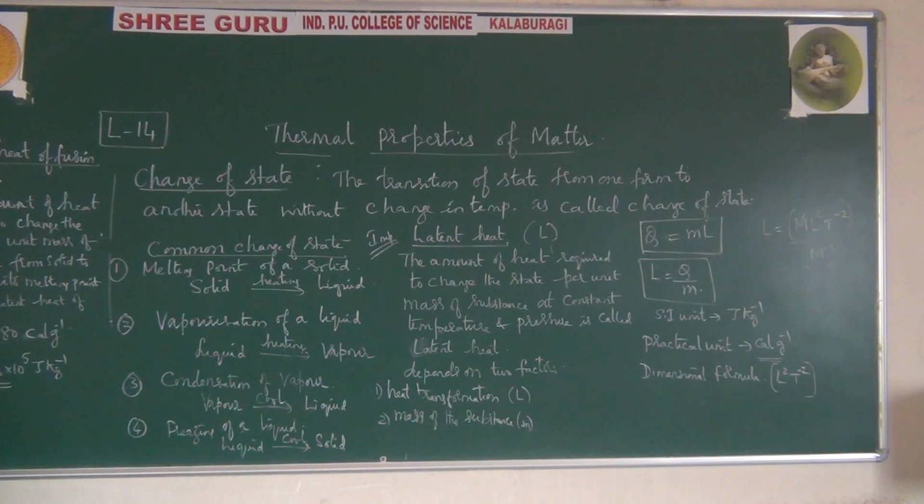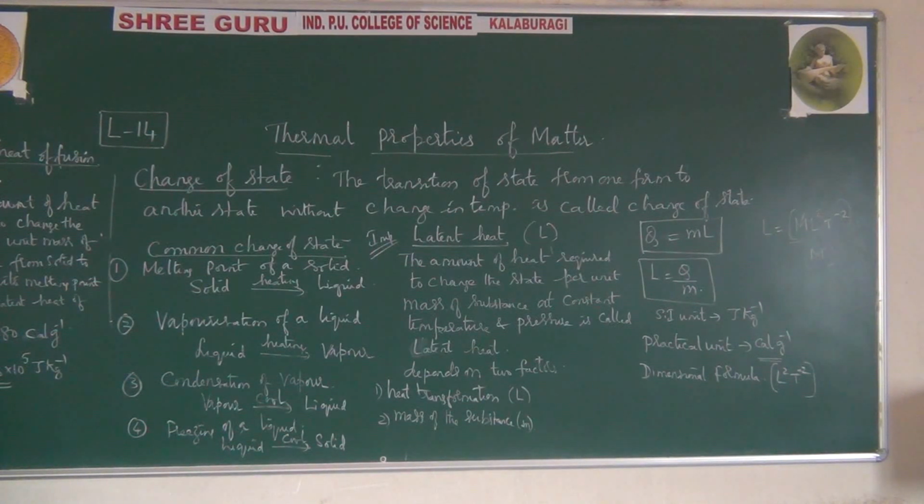Here, you come across this one point where it requires 3.33 into 10 raised to 5 joules per kg. So if you get 1 kg of ice and you want to convert it, that is your latent heat of fusion of ice.